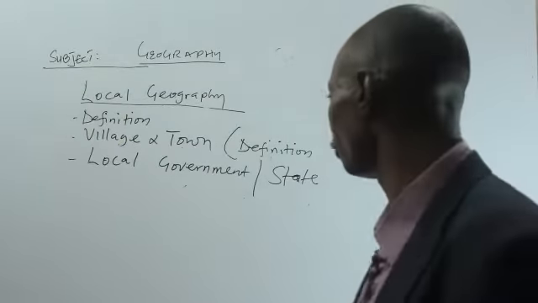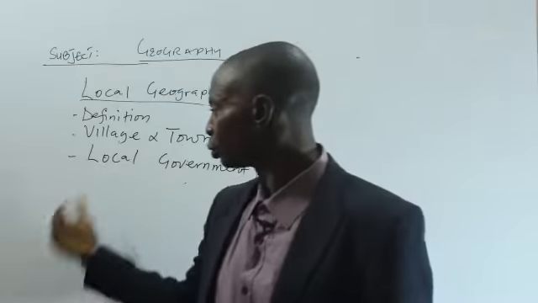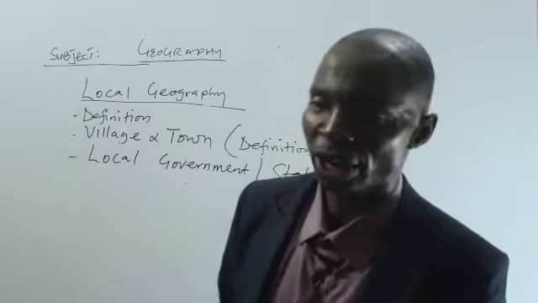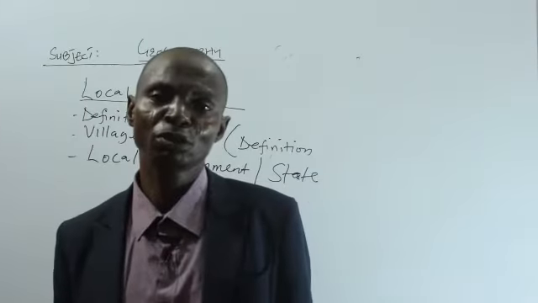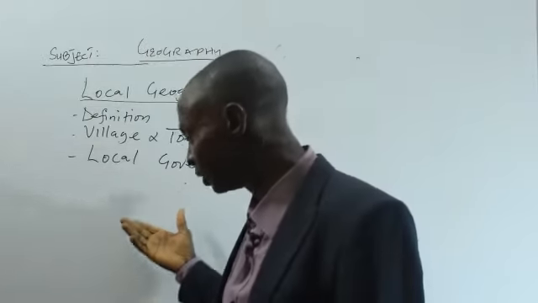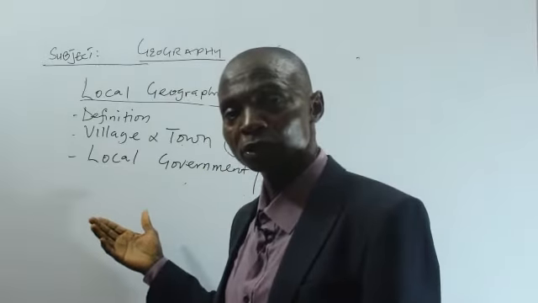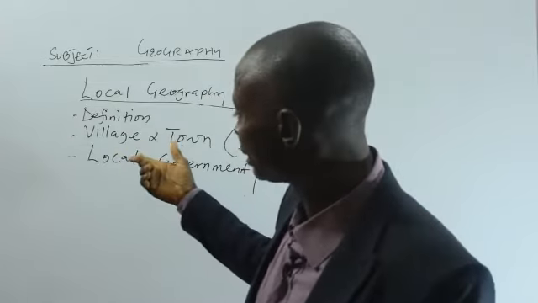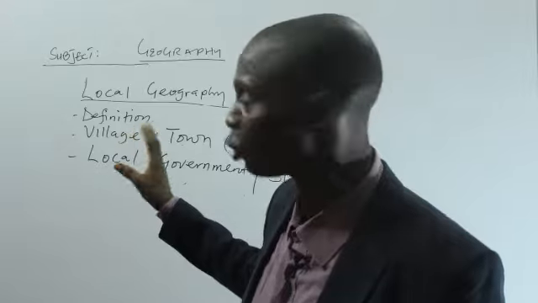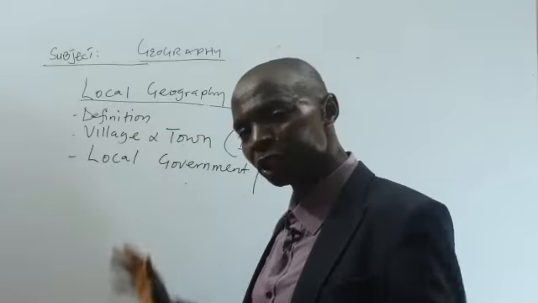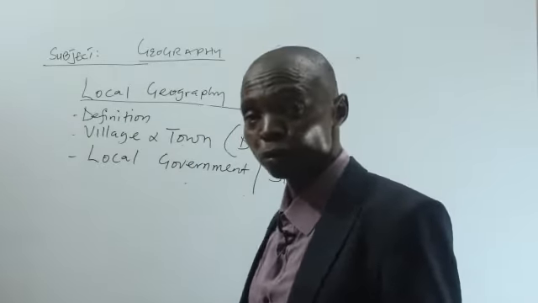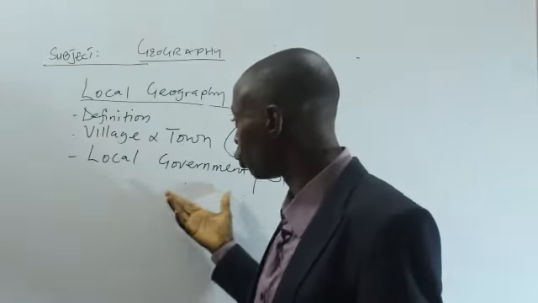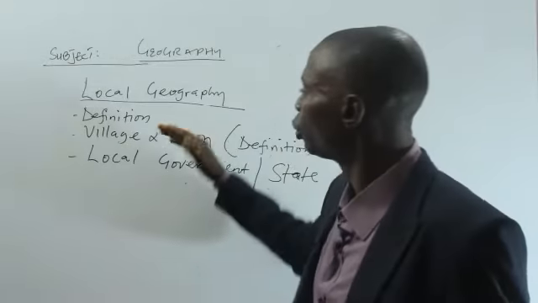Now let's come to local government and state. In Nigeria, we have 774 local governments. Then when we talk about state, we have 36 states plus the Federal Capital Territory, Abuja. Local government can be defined as the combination of towns coming together to form a local government, and these local governments merging together to form a state.